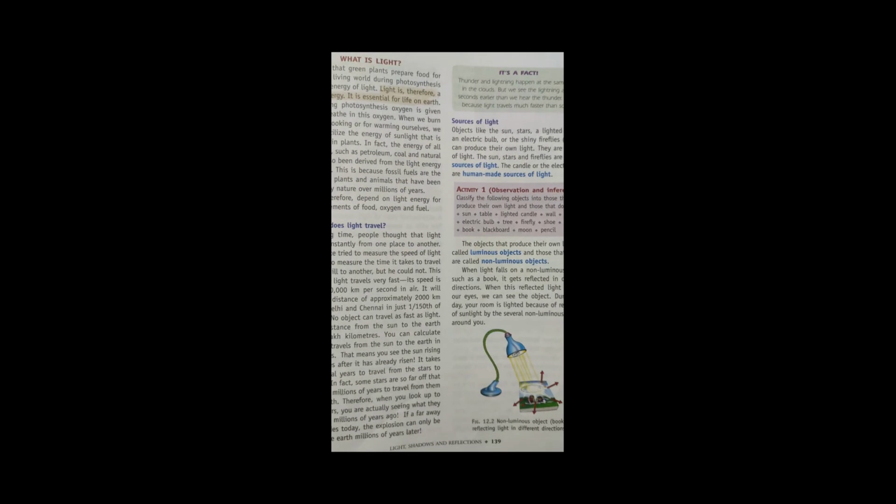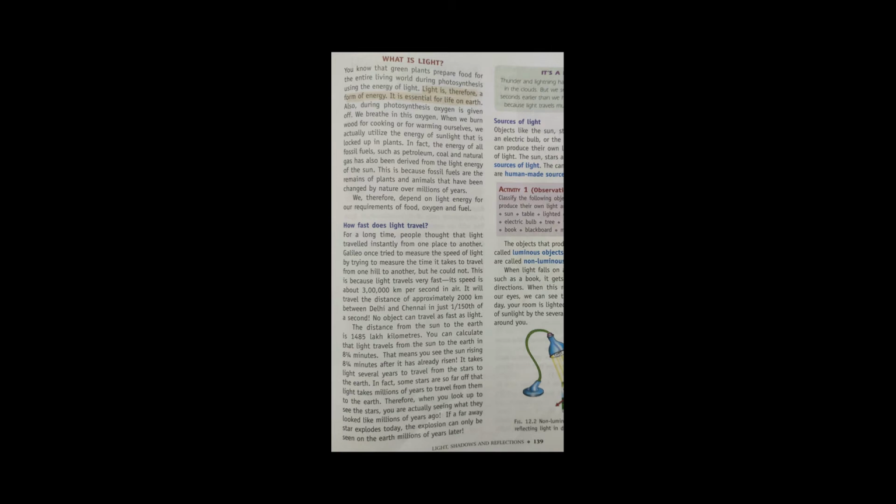So then let's see what is light. You already know that green plants prepare food for the entire living world during photosynthesis. Green plants are producers of food. So we can say that by using light energy, green plants produce food. Light is therefore a form of energy. It is essential for life on earth.